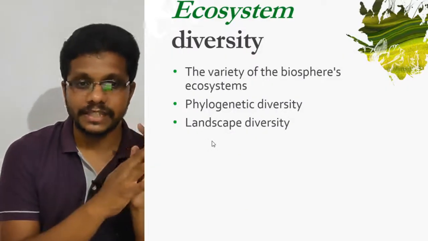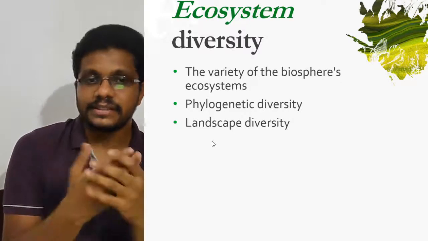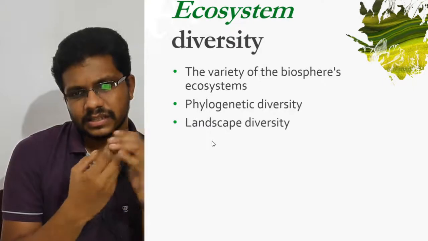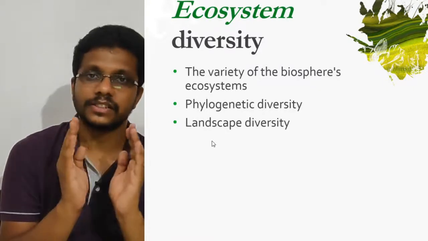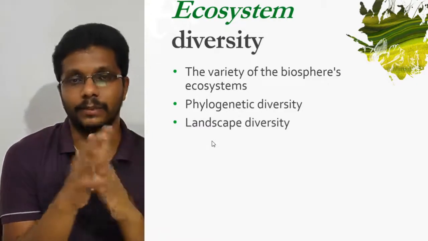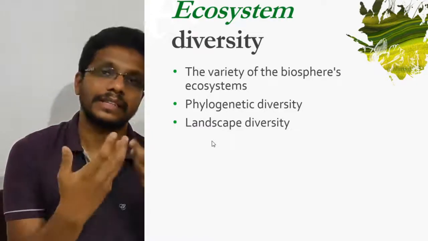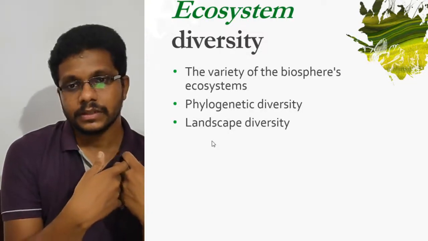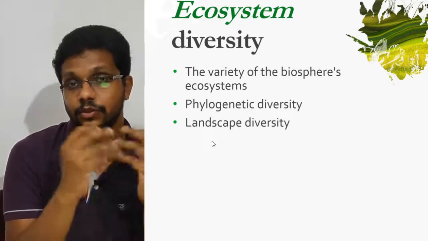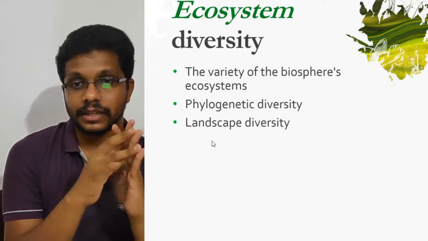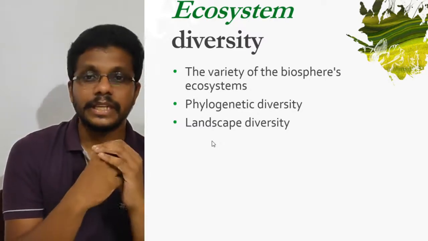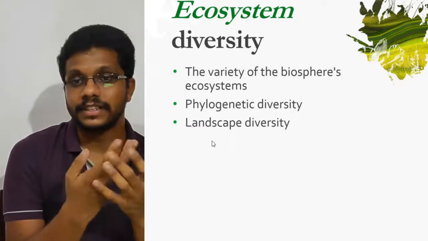Finally, we have ecosystem diversity. It is defined as the variation of the biosphere's ecosystems. As we already know, an ecosystem consists of living and non-living components. The biotic and abiotic components interact with each other. So, in a diverse ecosystem, there should be species richness. The community composition should be good. In that ecosystem, there is a network of communities interacting among the populations.